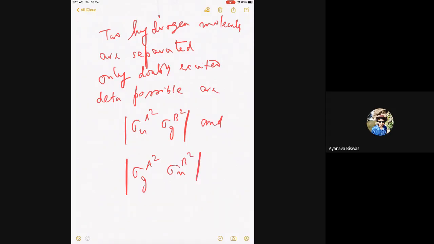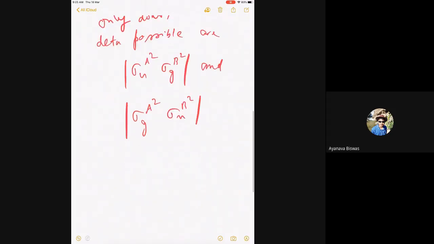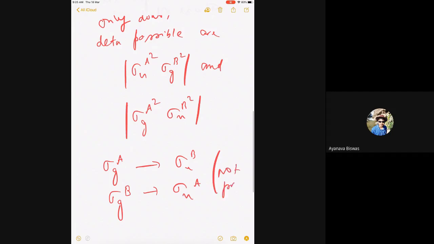Please let me know if it is clear, because there is no excitation from sigma g A to sigma u B or sigma g B to sigma u A, not possible. Simply because they are well separated.